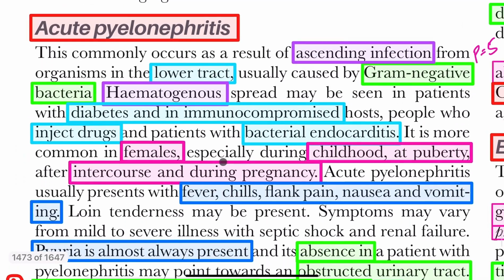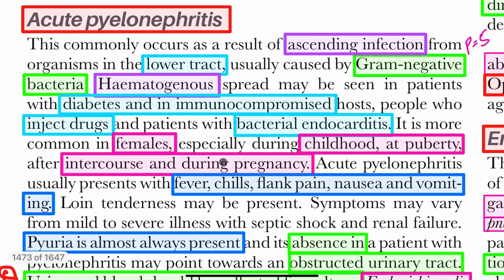Now come to acute pyelonephritis. Acute pyelonephritis is because of ascending infection from the lower tract, mainly because of gram negative bacteria. It may also go through the hematogenous route in case of diabetes or an immunocompromised host, or people taking injected drugs, or with bacterial endocarditis. It is more common in females, especially during childhood, puberty or intercourse, or during pregnancy.